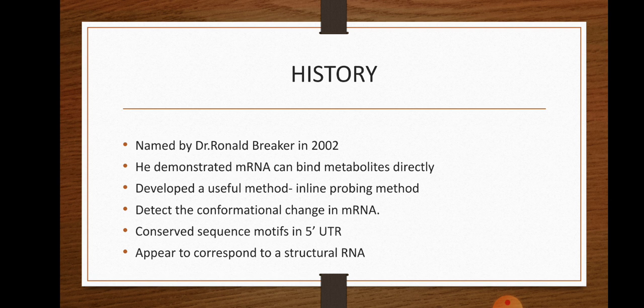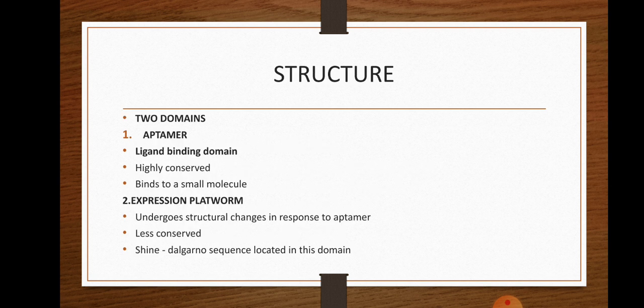Riboswitches are conserved sequence motifs located in the 5' UTR, that is untranslated regions. However, not all riboswitches are at the 5' UTR. In some eukaryotic mRNA, the TPP riboswitch regulates splicing at the 3' end.